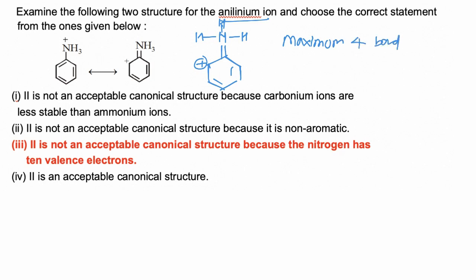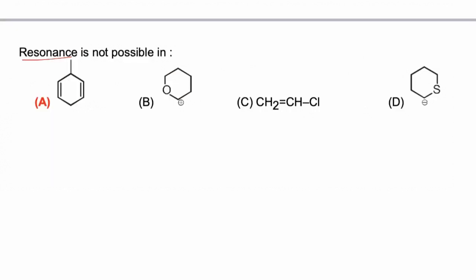Due to the absence of d orbital, or the absence of 3d orbital, nitrogen cannot form a pi bond. It can form a maximum of 4 bonds and can only accommodate a maximum of 8 electrons in its outermost shell, while in this case the octet is expanded. Now 10 electrons are present in the outermost shell, which is not possible. So the second is not an acceptable canonical structure, because the nitrogen has 10 valence electrons, and hence the correct answer is 3.